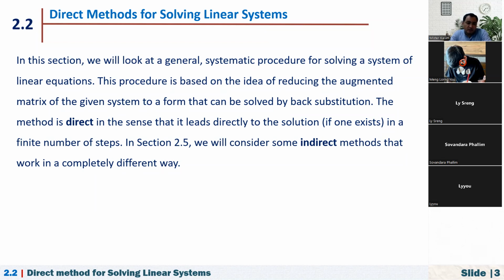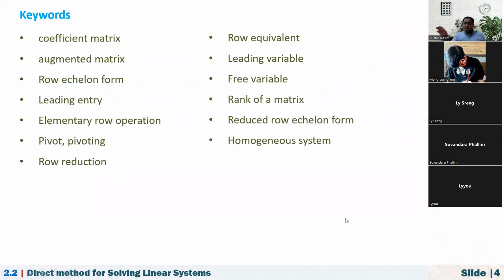So this method is called direct in the sense that it leads directly to the solution if one exists. As you know, if you're considering a system of linear equations, we have 3 possibilities. One is that it has a unique solution, or it has infinitely many solutions, or no solutions. So if you're talking about a system of n equations and n variables, and it has a solution, our direct method gives us the solution directly. That's why it's called a direct method.